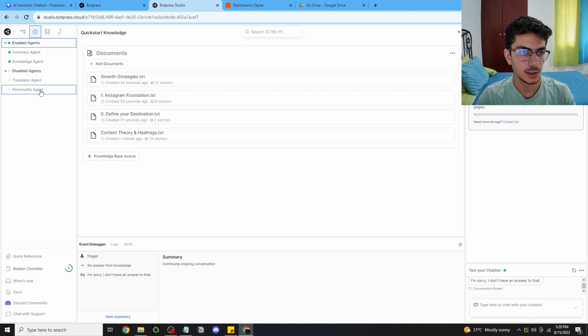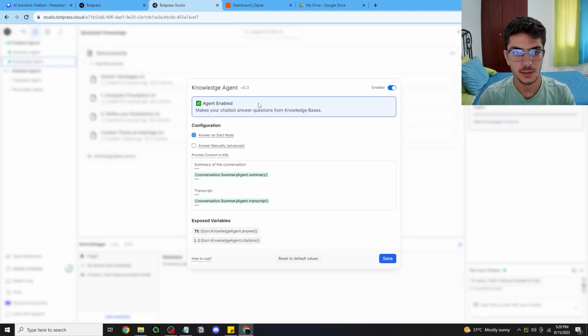Next, what we're gonna do is activate the knowledge agent. As you can see here, there's already a summary of the conversation and the transcript. What this does is it gives the bot the memory to respond to you. So suppose you ask it a question and you don't understand what it answered you with. If you ask it something like, "I didn't understand, can you clarify more?" then it will understand what it was talking about. Click on save and make sure that all those options are checked and enabled.